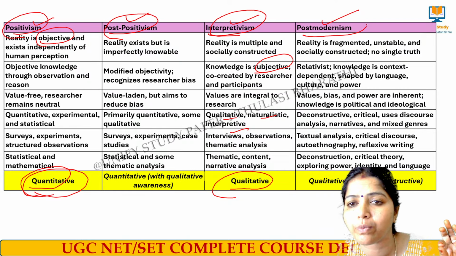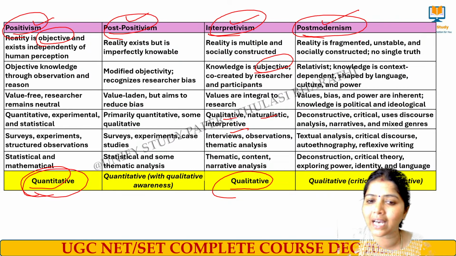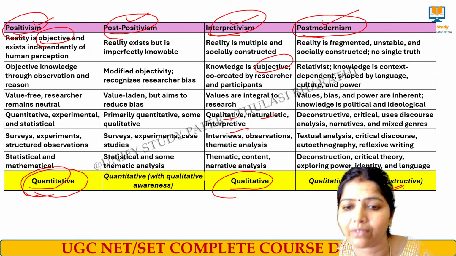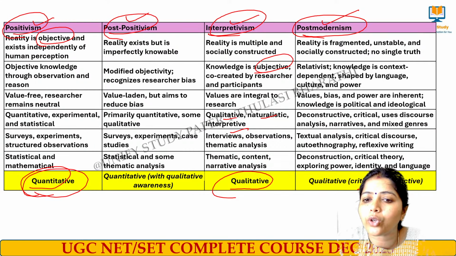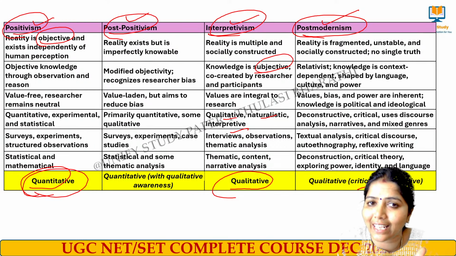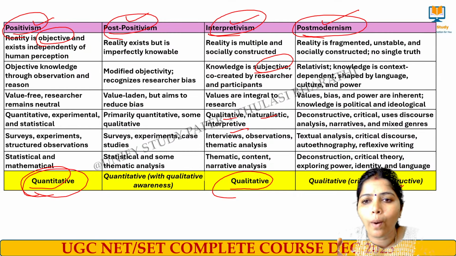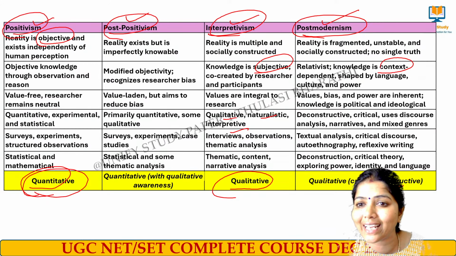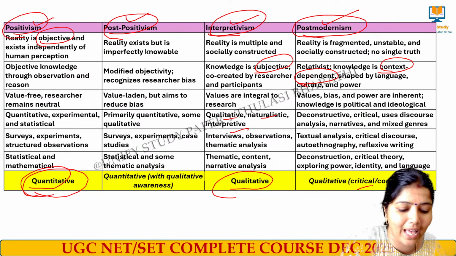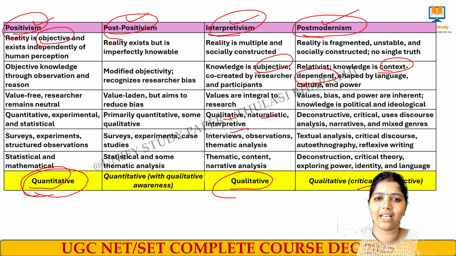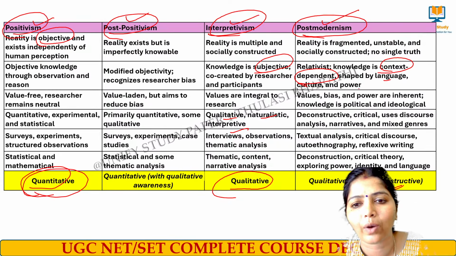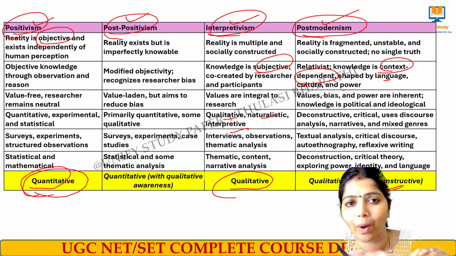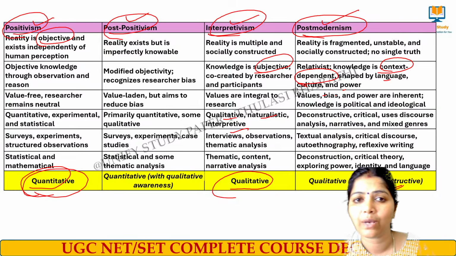In terms of postmodernism, what does it mean? Here they are purely qualitative in nature, but sometimes critical and constructive. A simple example is analyzing an ethnography or textual data. All these come under postmodernism, because the knowledge being developed is context dependent. Based on this particular scenario, the knowledge has been generated. It is shaped by language, culture and power. In qualitative research, there can be a possibility of bias.